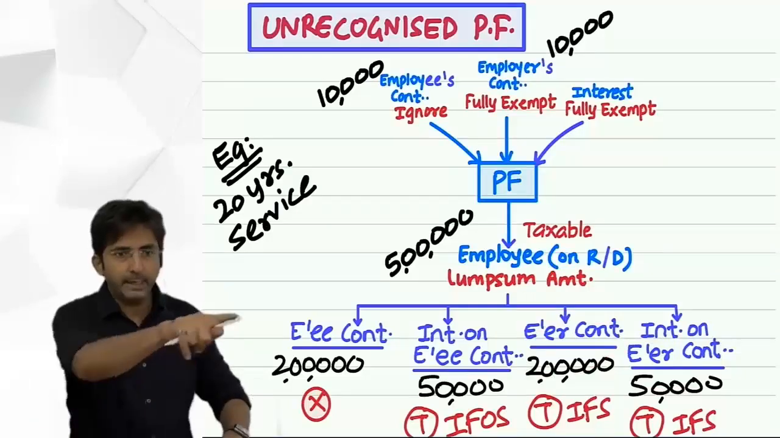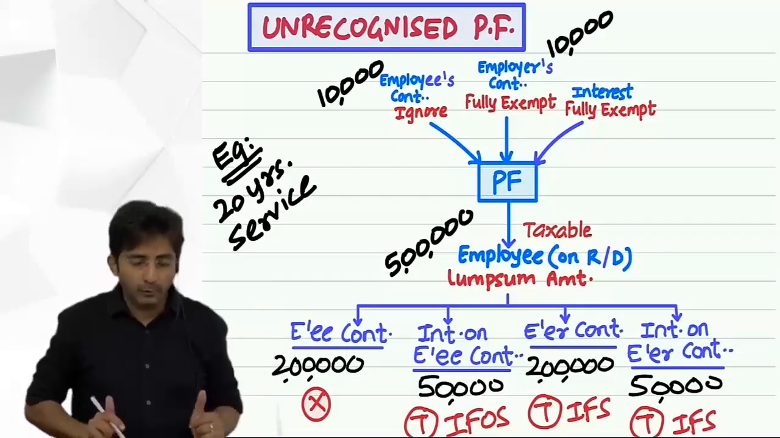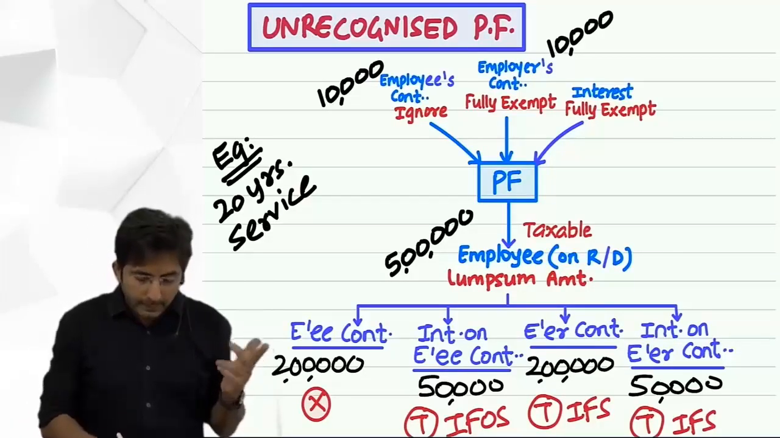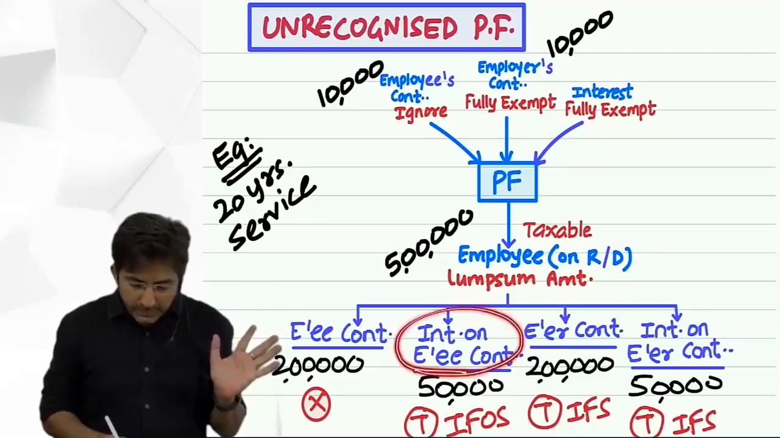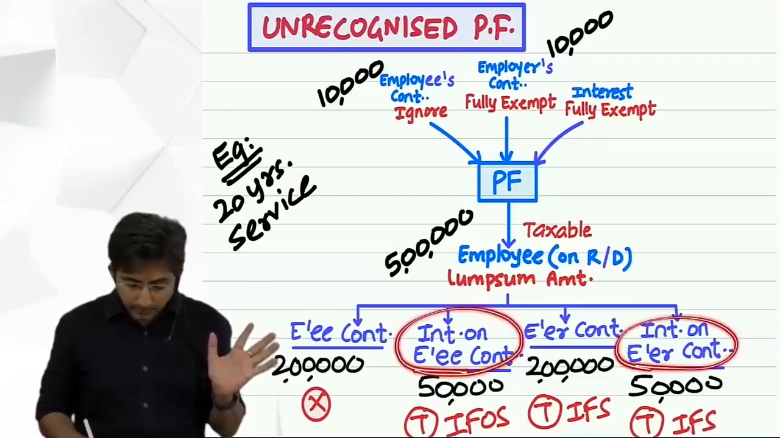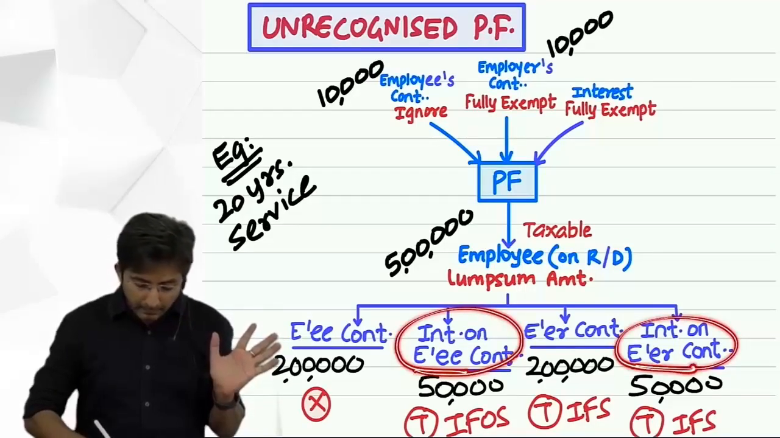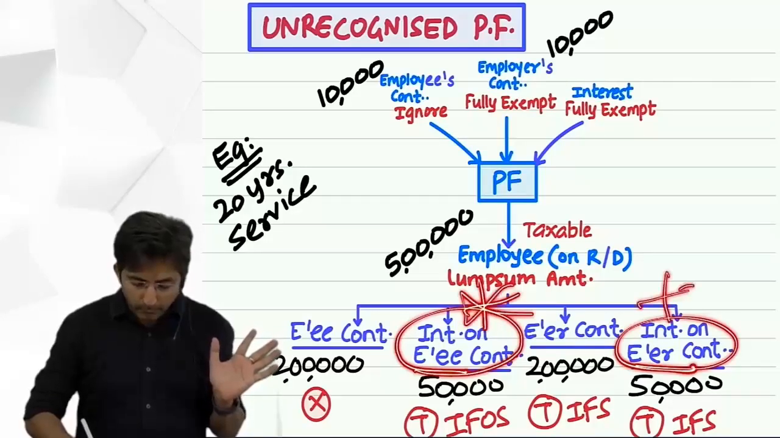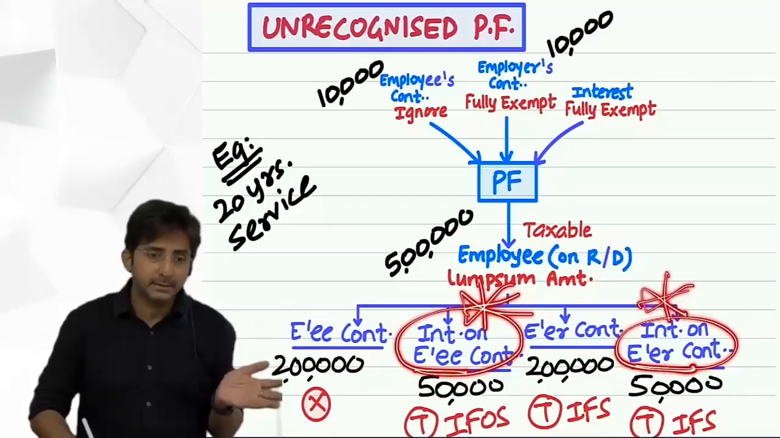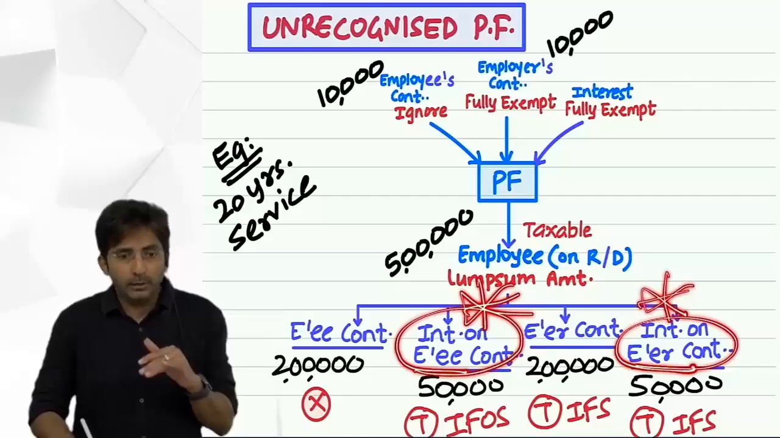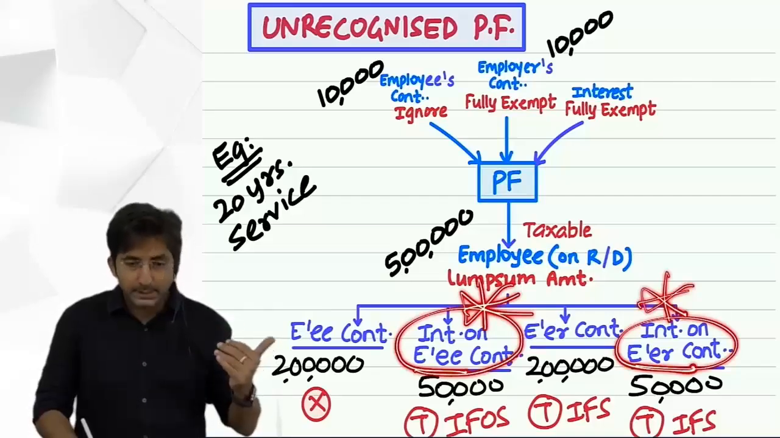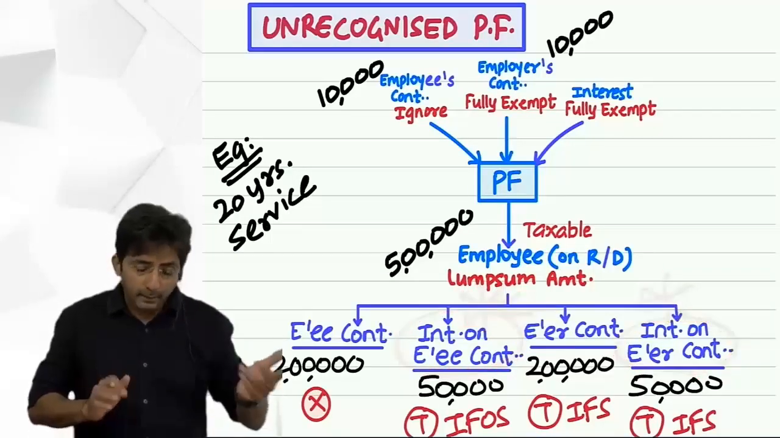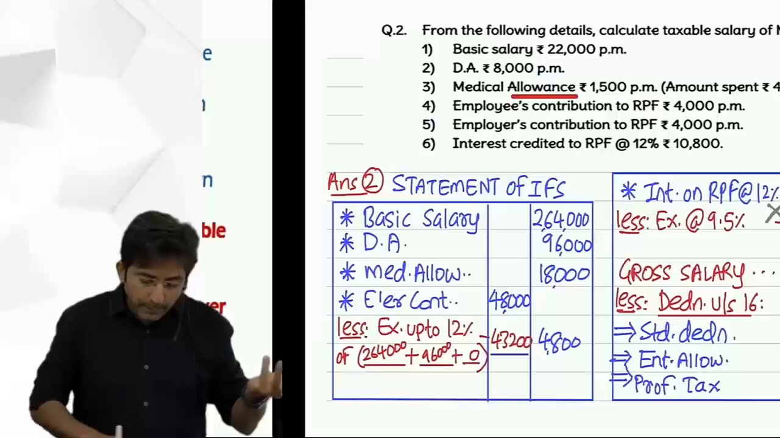But before that, wait, he had a doubt. His doubt was, see, right now what did I say? This interest, I had given two types of interest. First was interest on employees and other was on employer. For employees' interest, what did I say? It's income from other sources. Okay. So the same thing should be done here also.